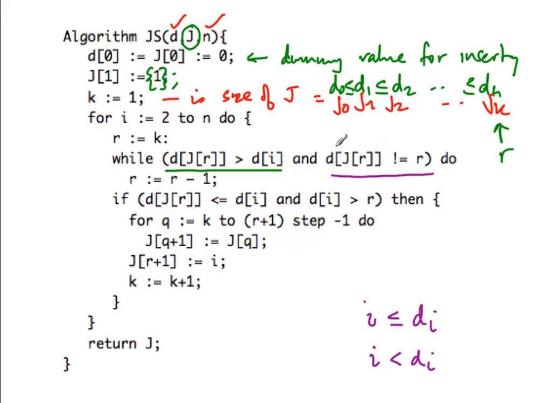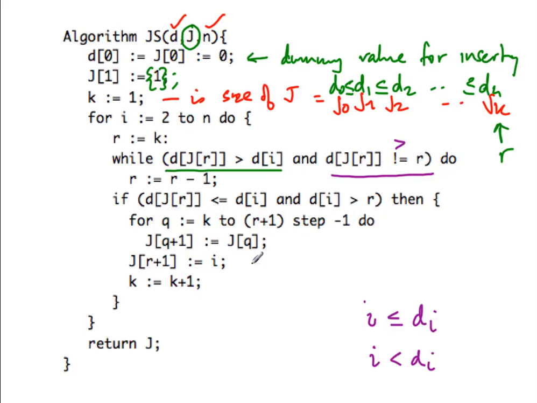So this is really checking whether the deadline is strictly greater than R. If it is strictly greater than R, then I can afford to increase the position and nothing will happen. Okay? So I go through this and I exit this loop for one of two conditions. Either I found the correct position to insert, or I found a job which cannot be moved to the right without affecting feasibility. So that's what I check here.